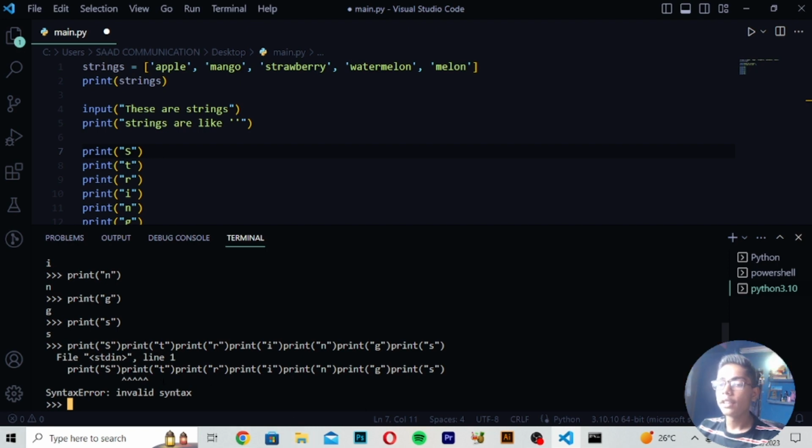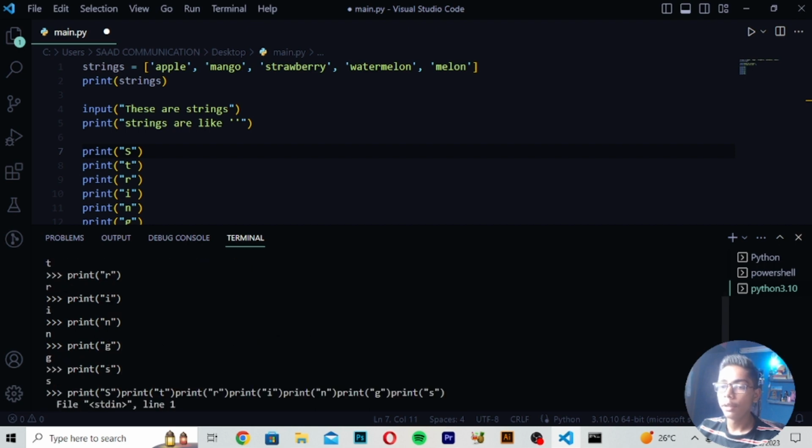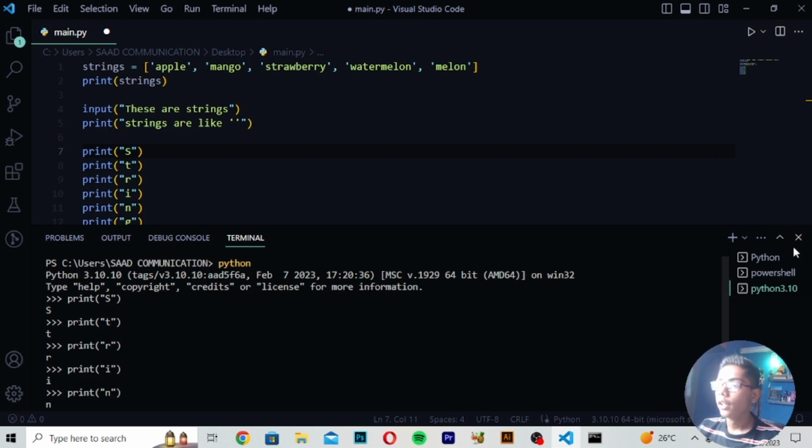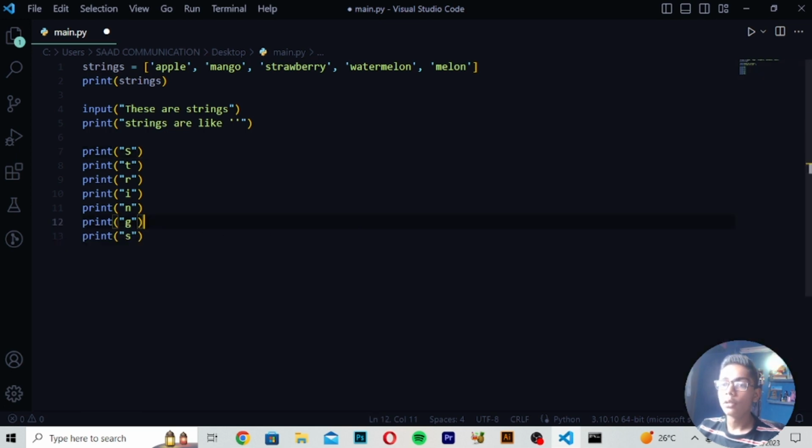You can see it is giving me an error because I have written the print tags in one line. I should not write it in one line. If I write it differently, you can see it is showing me strings. So like this you can use strings here, defined vertically, and it will show you the whole figure of strings. I hope you understand how you can use strings in Python using DSA.